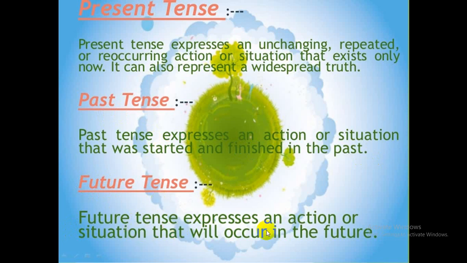Future tense expresses an action or situation that will occur in the future. So it expresses an action, a work, an event or a situation which is about to happen in future, which has not happened yet, but it will happen later. So future tense expresses an action of future.